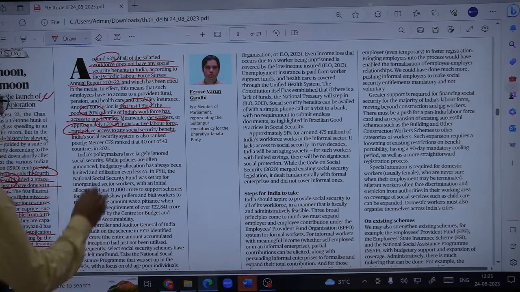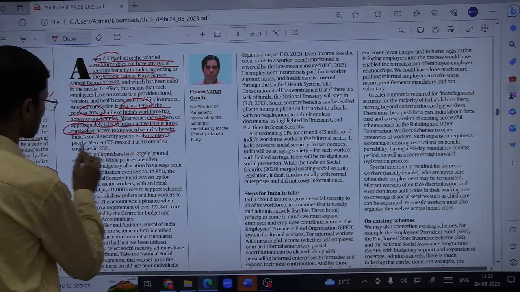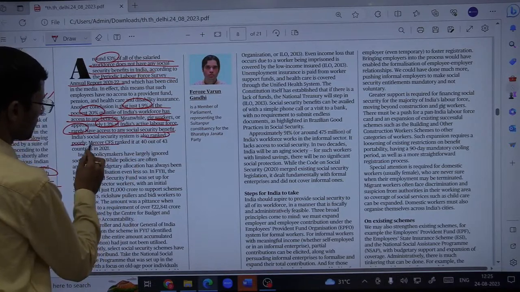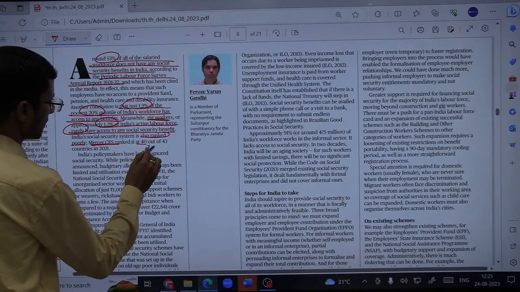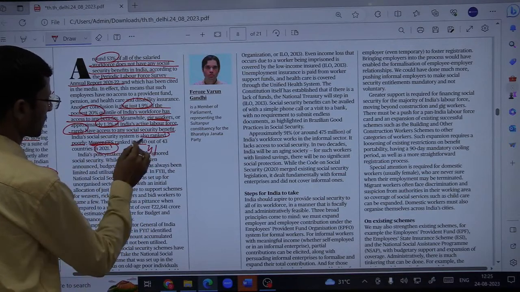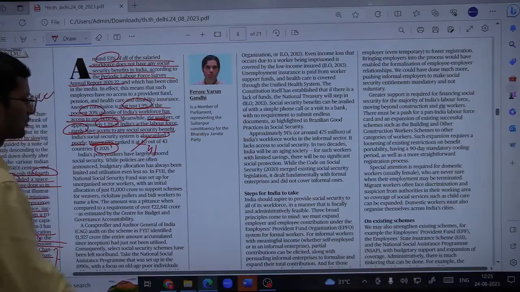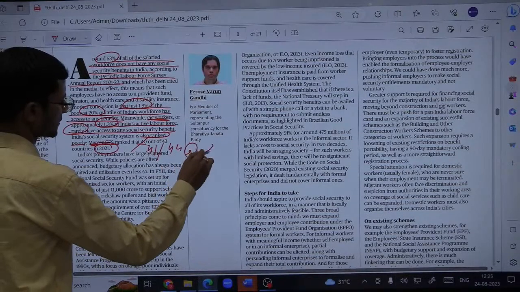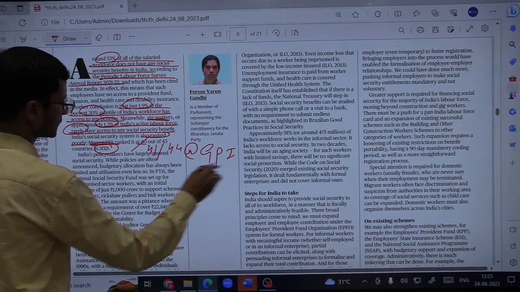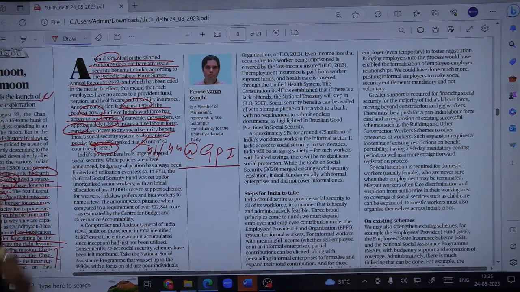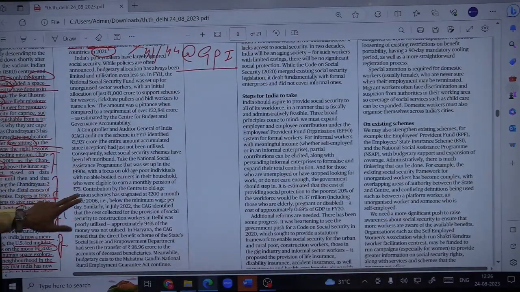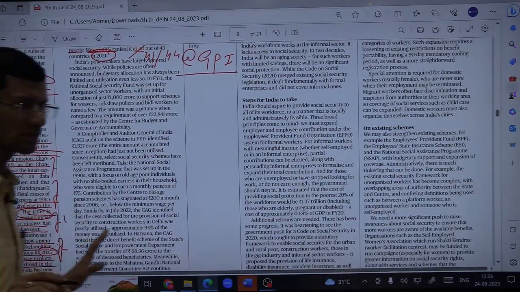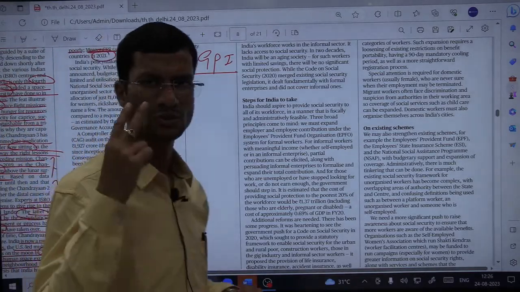Fine. And India's social security system is also ranked poorly. Mercer CFS ranked it 41. If we are giving the 2021 figure, if we talk about 2022, you have been ranked 41 out of 44 countries at GPI, that is Global Pension Index, by Mercer CFS, that is a US based house. So India's policymakers have largely ignored social security. This is what he is saying by giving two examples.